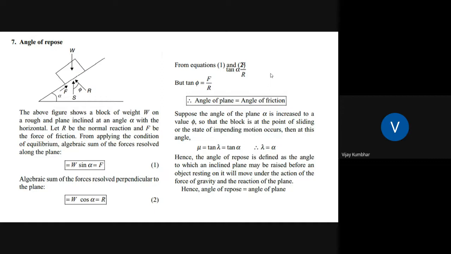Hence the angle of repose is defined as the angle at which an inclined plane may be raised before an object resting on it will move under the action of the force of gravity and reaction of the plane. The angle of repose is equal to the angle of plane.